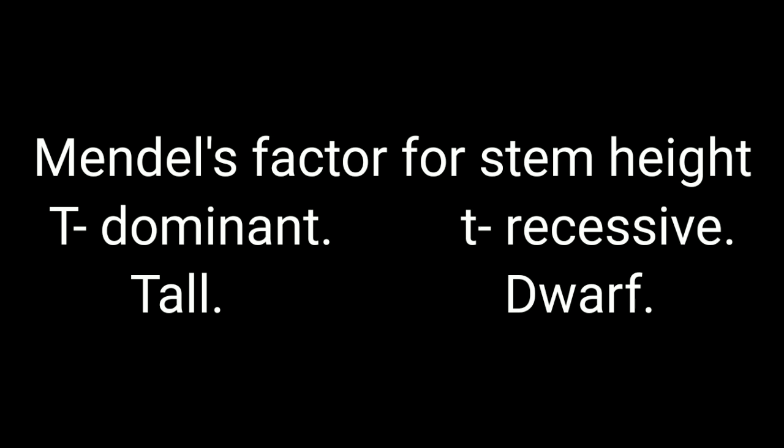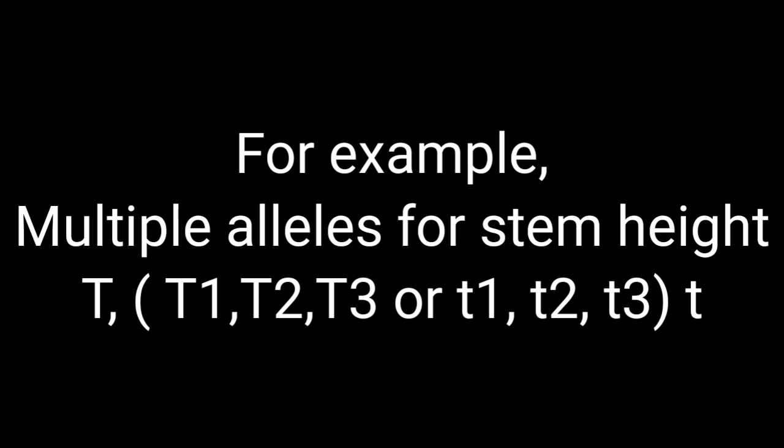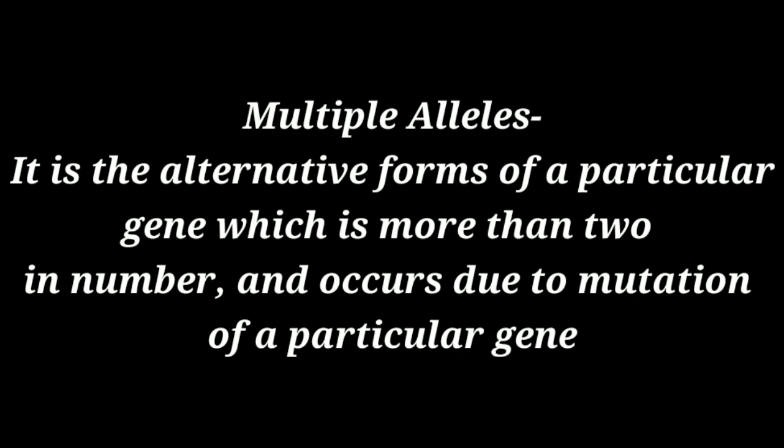Now, in the concept of multiple alleles, there can be other alternative forms of these 2 alleles also, for example, capital T, capital T1, capital T2, capital T3, or small t1, small t2, small t3, and small t, etc.